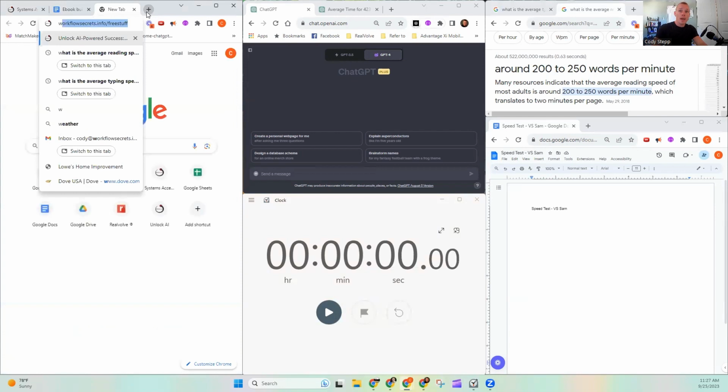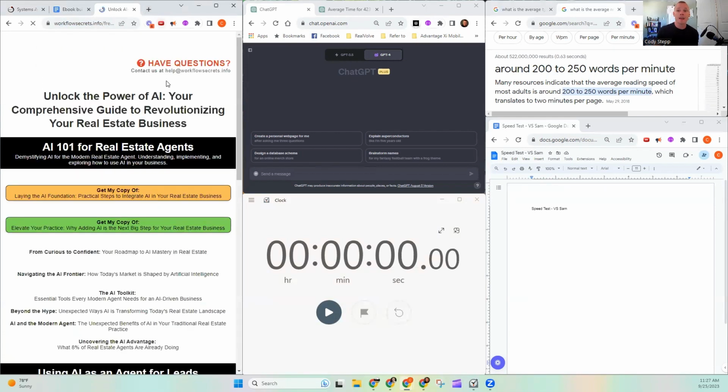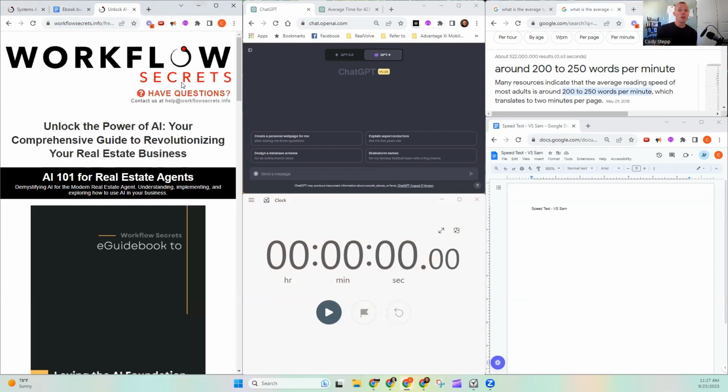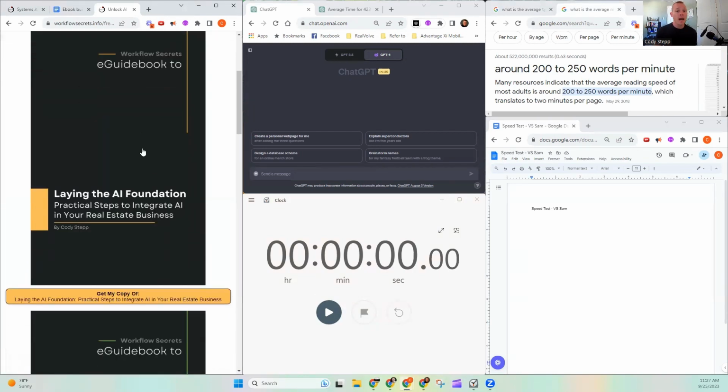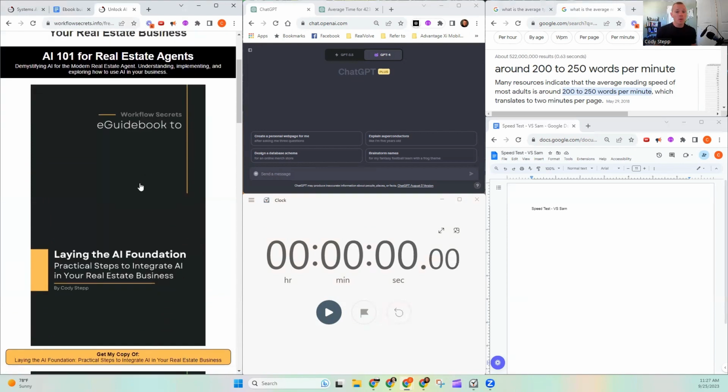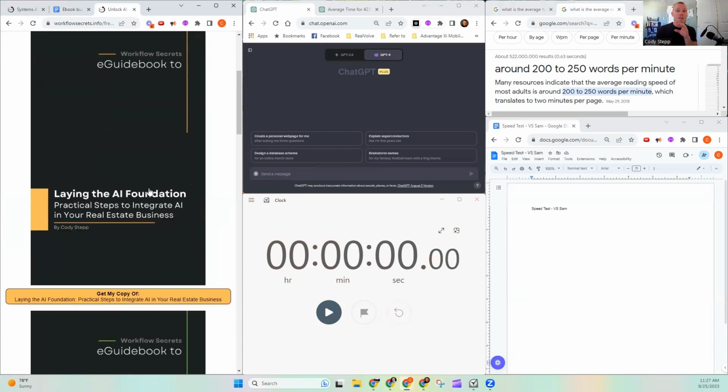Now, if you want to look at an example of some lead magnets that I've built out, you can go to workflowsecrets.info/free stuff, and you can see several guidebooks that I built. These are about 20 pages, actually a little less. They're 15, 16 pages. And all of this is custom content on specific topics.